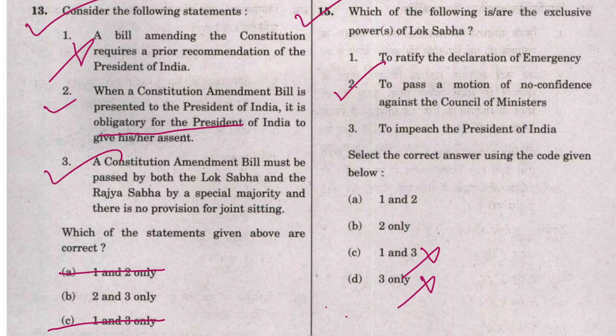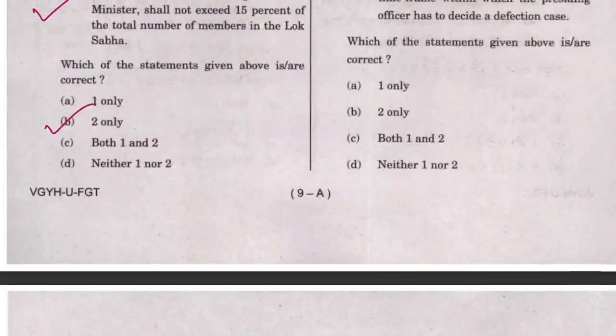Now just think, for this shift you need the consent of the states, and the Rajya Sabha in the parliament, the upper house, actually represents the states, so you need ratification from them. So it's not the exclusive power of the Lok Sabha to ratify or declare the emergency. So statement 1 is wrong, then option B is the correct one. Okay.